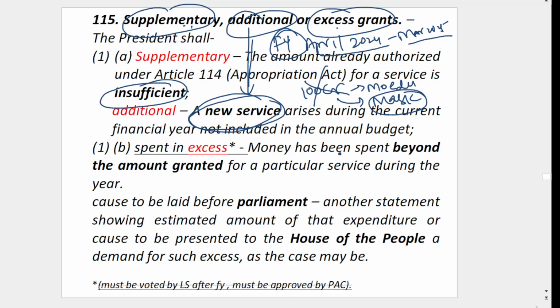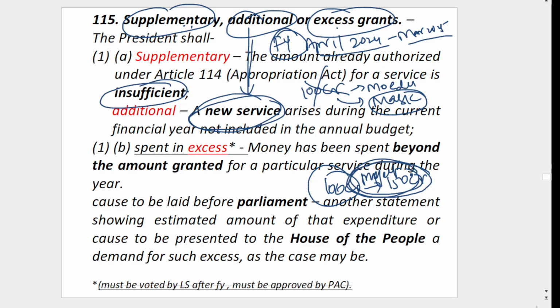Then the excess grant means you spent more. Let's say 100 crore was given, but you already spent 150 crore. For example, one project was thought to cost 100 crore, but it came to 150 crore finally because of some circumstances.